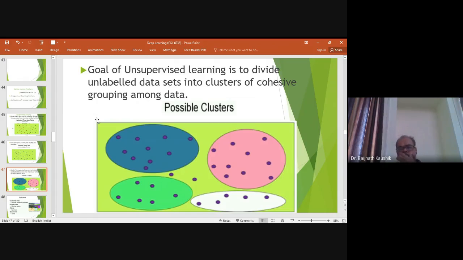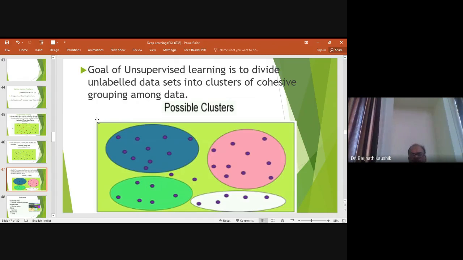You can see there are 4 different types of clusters. These are all ellipsoid clusters: there is a red-pink cluster, a green cluster, a blue cluster, and a white cluster. All these clusters represent a specific group or category of data.